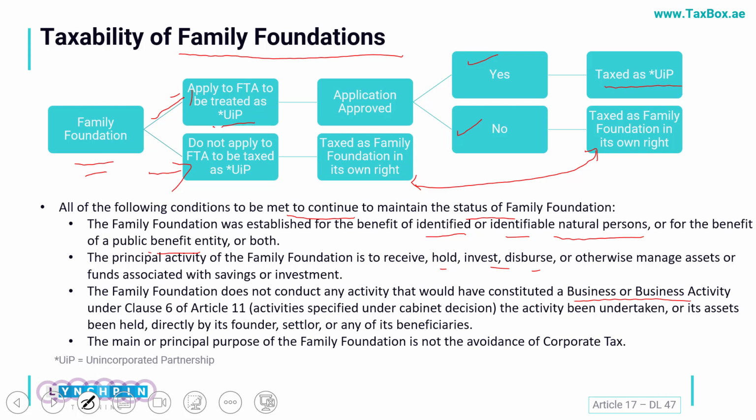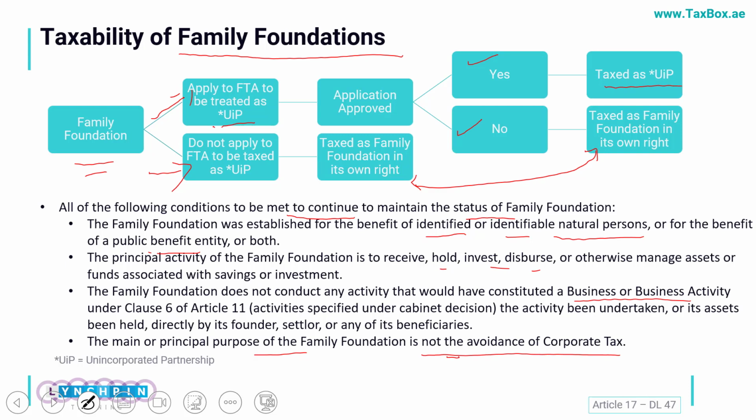And the main purpose of forming this family foundation should not be to avoid CT, because if 3 people join hands and each of them gets 300k of income from the family foundation in their individual capacity, such income would not be taxed because it is below the threshold of 375k.